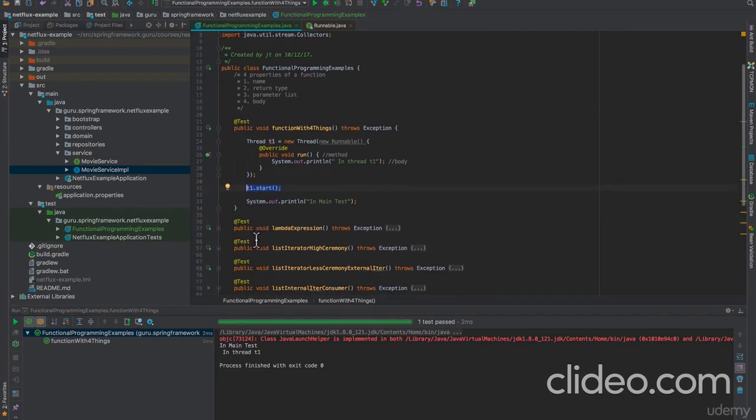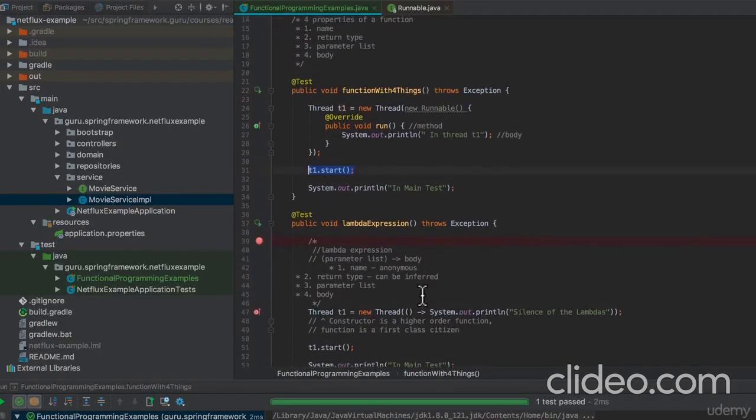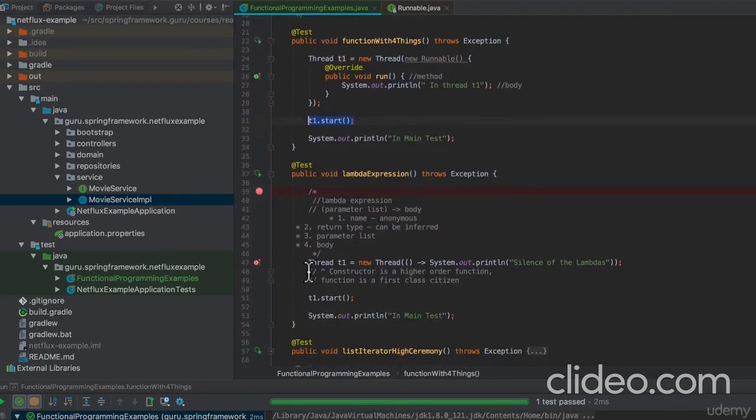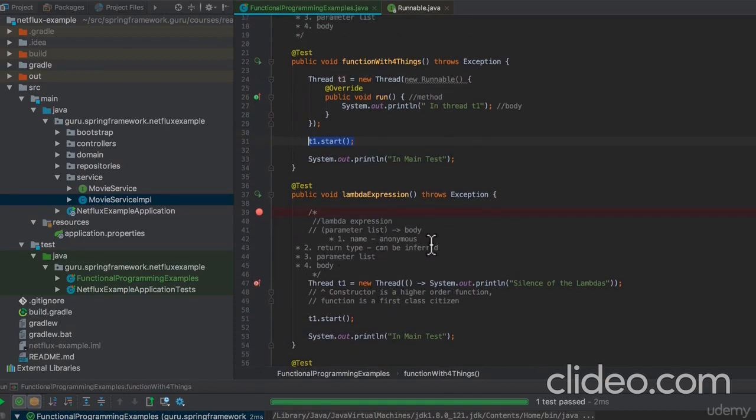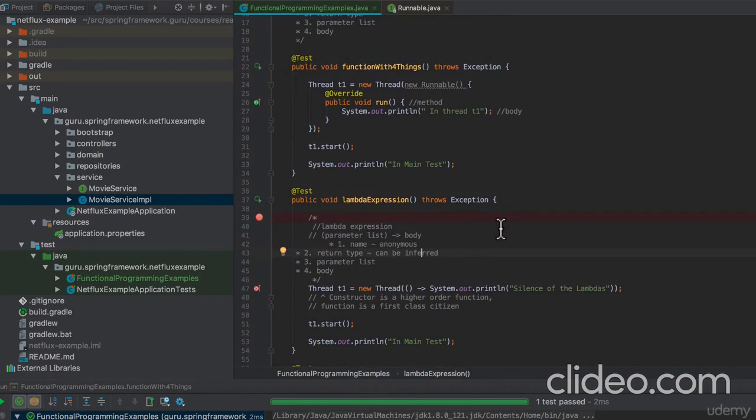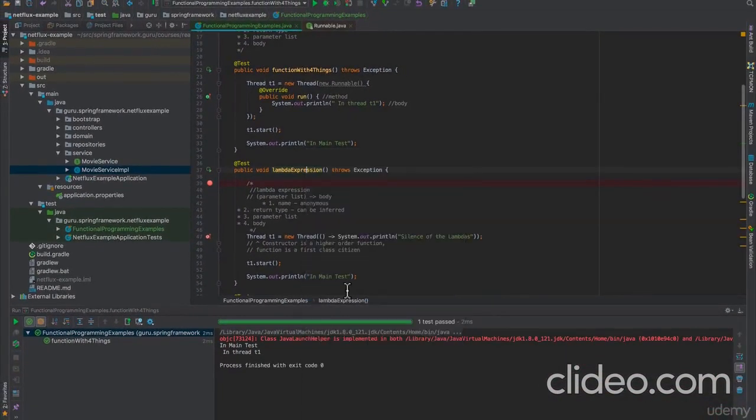Let's take a look at the next example here. We're going to pass in a lambda, and I got a message there, silence of the lambda. So now notice that we no longer really need the name. That can get tossed out, and the return type. This is type inference. So we are inferring the type, so the compiler knows what's going to be returned by this. So we can come in and define this. Let's go ahead and run this, and you can see that that runs the same.